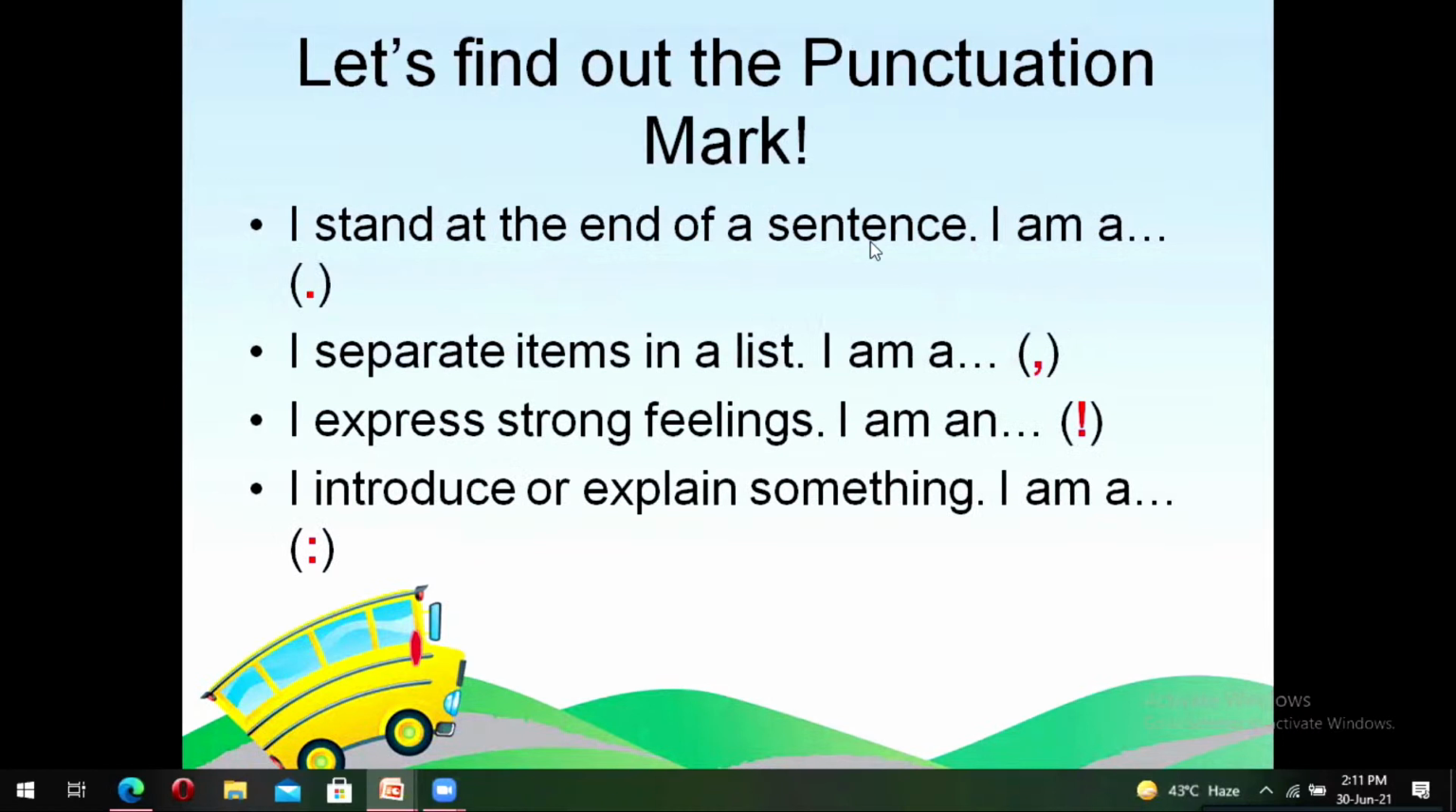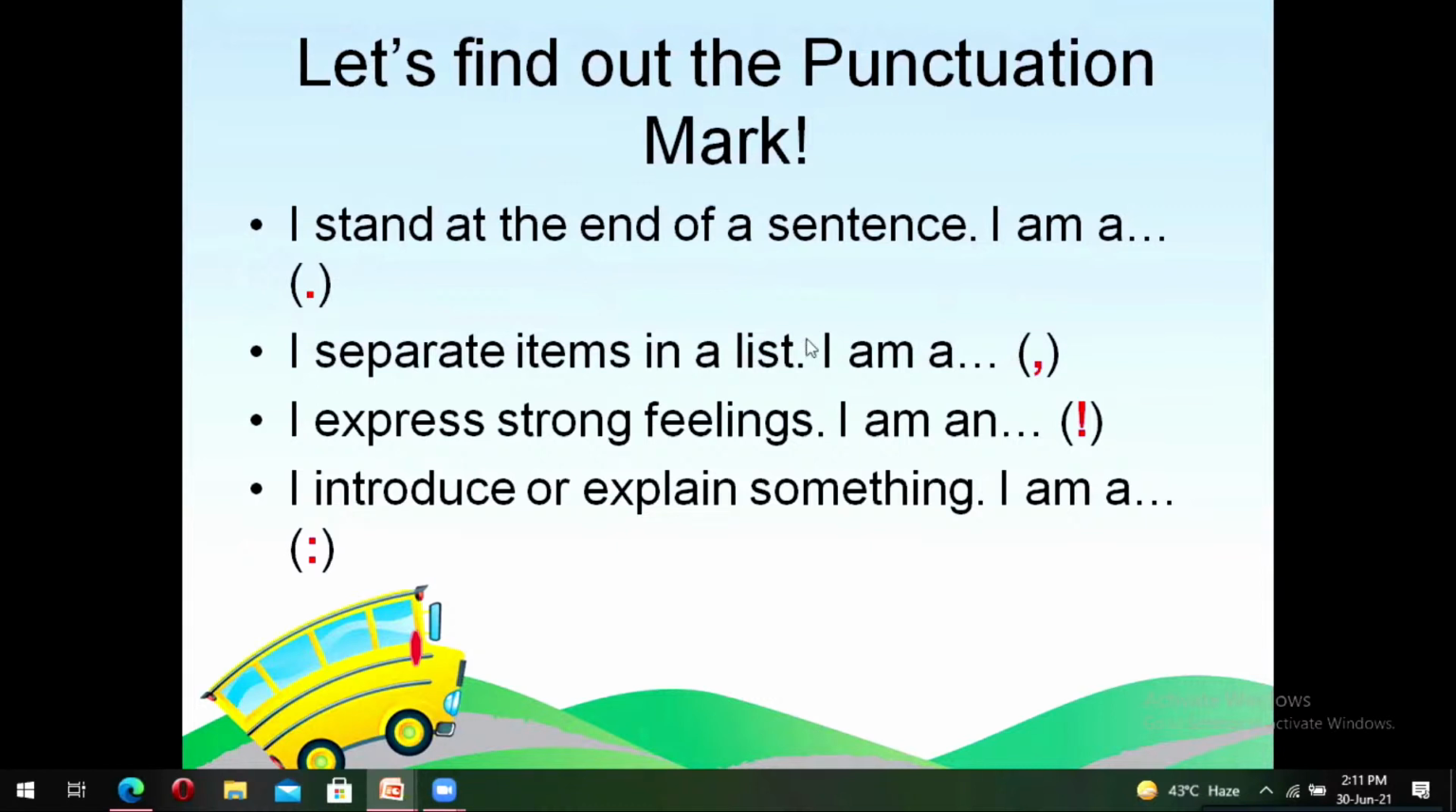Moving on, let's just revise what we have just learned from the story. I will speak a sentence and then you will have to tell me which punctuation mark it is. The first one is, I stand at the end of a sentence. I am a... What do you think the symbol is? I think it is a full stop. That's right.